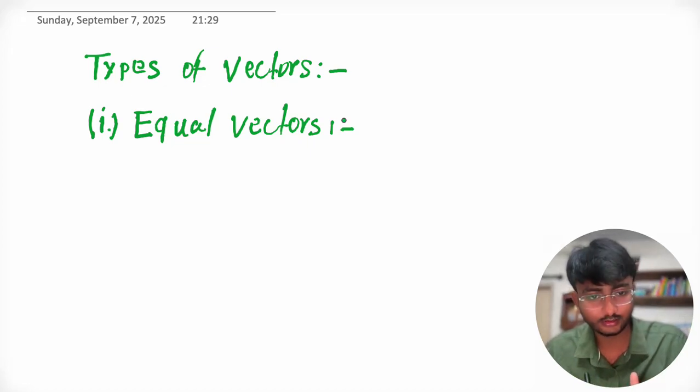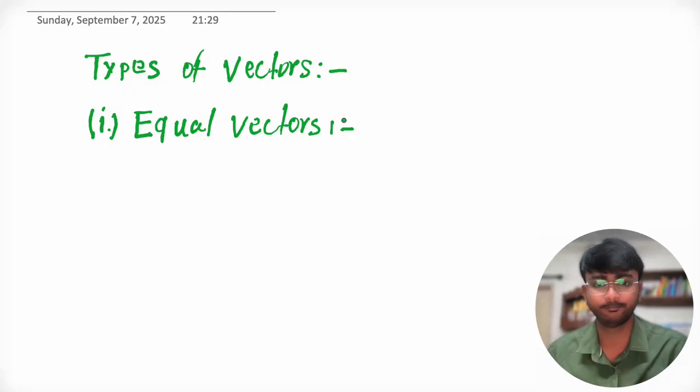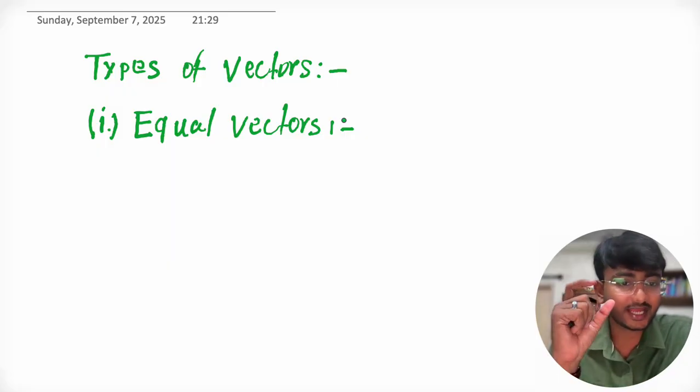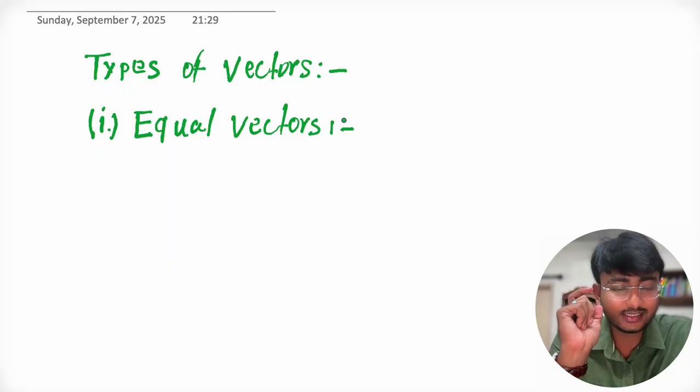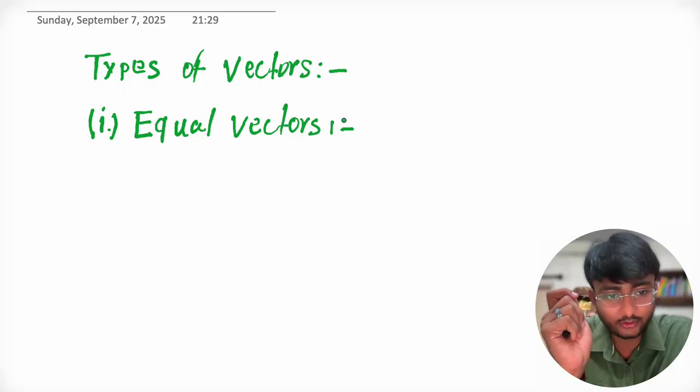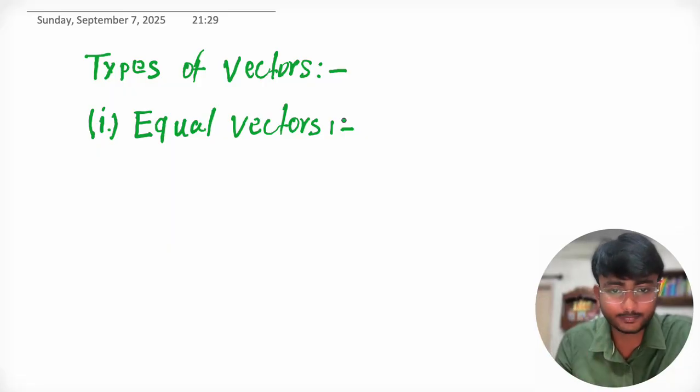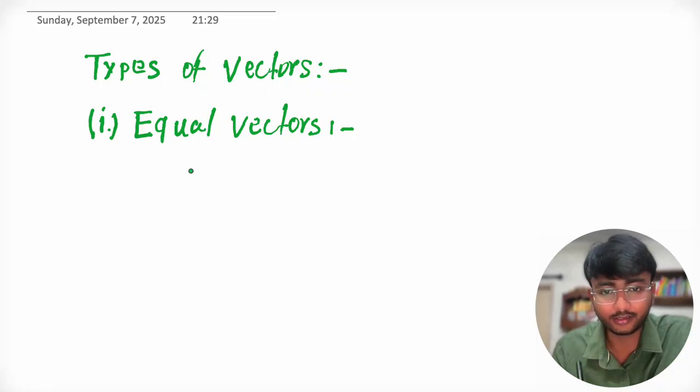By name you can say that vectors which have the same magnitude, same direction and same unit are called equal vectors. See, I'm not writing down what equal vectors are. You can write it down by yourself. I'm just taking some examples.